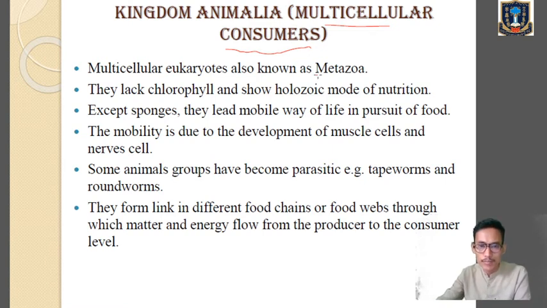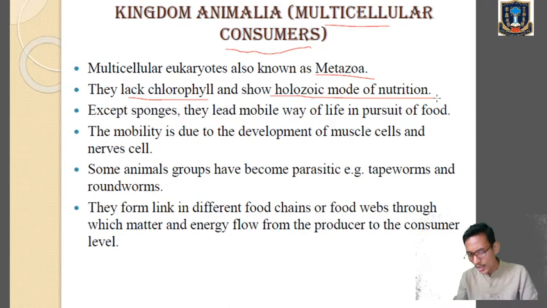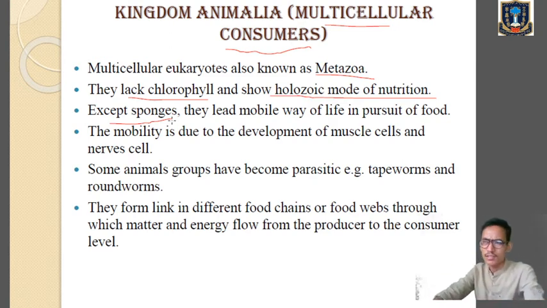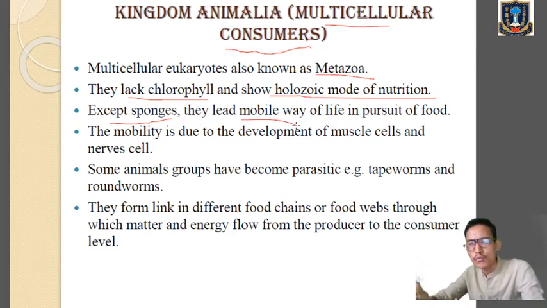They are also known as metazoa. They lack chlorophyll and have a holozoic mode of nutrition, which means they engulf solid food particles. Clear? That food is ingested, digested, and absorbed in the alimentary canal. Except for sponges, which are immobile and confined to a fixed position, all animals are mobile, which means they are able to move from one place to another in search of food and shelter.